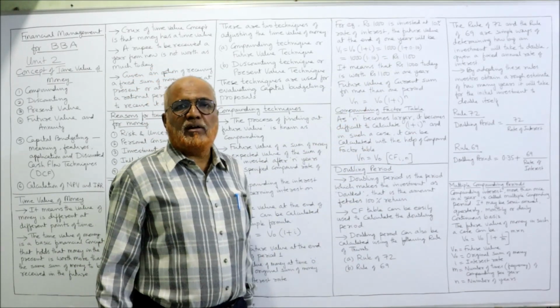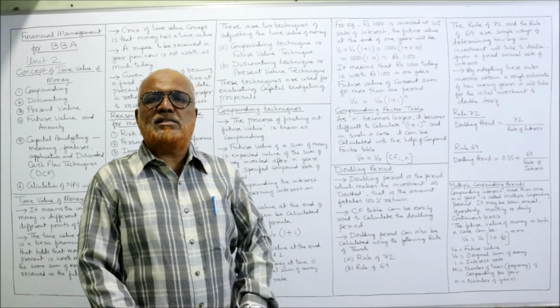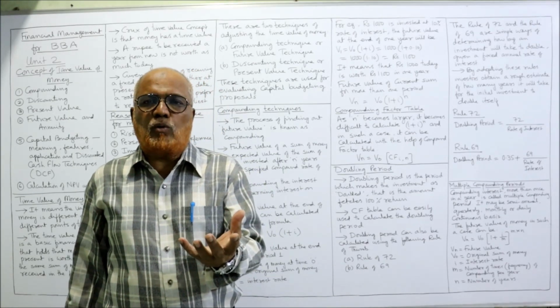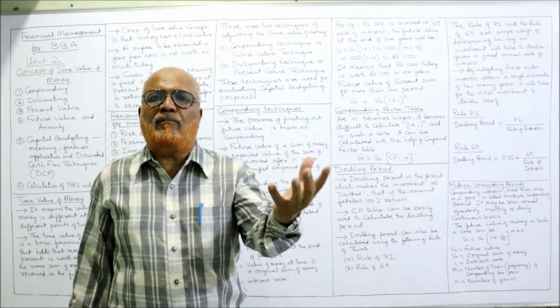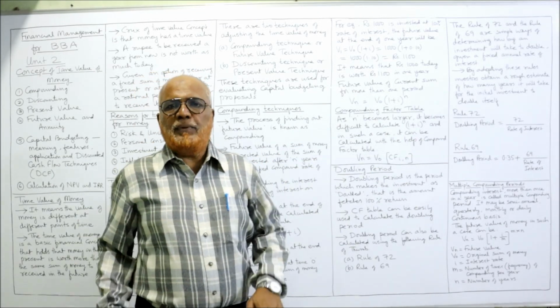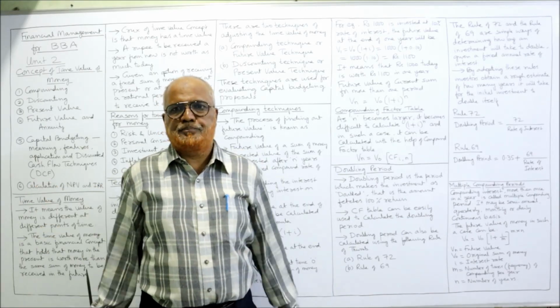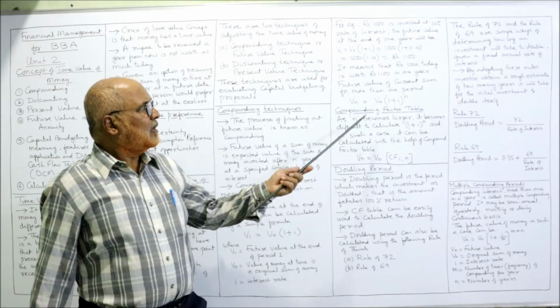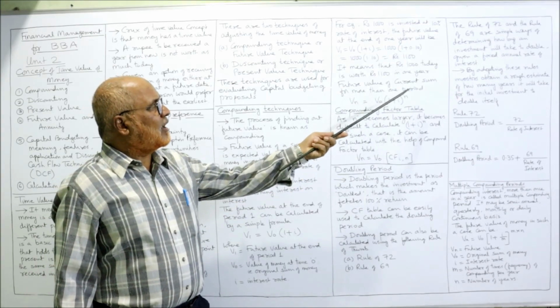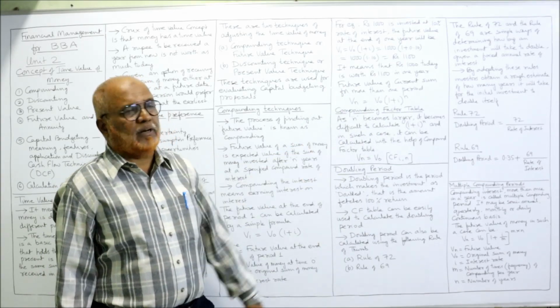So it comes to 1100 rupees. In simple words, we can say presently 1000 rupees is equivalent to 1100 after 1 year. That means present 1000 or 1100 after 1 year, both are equal.